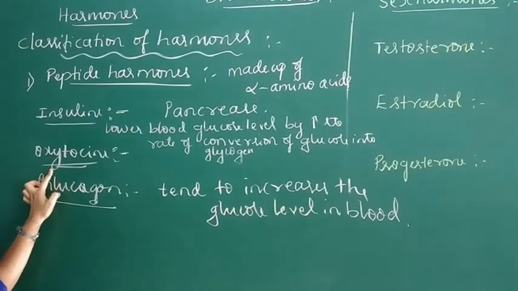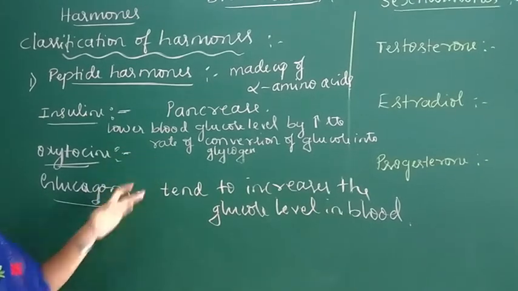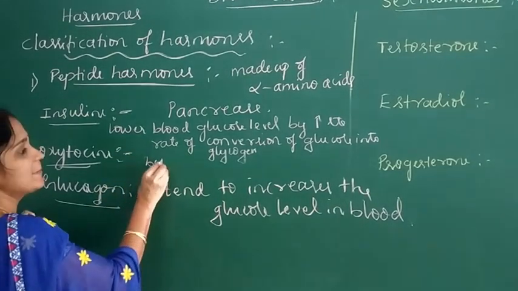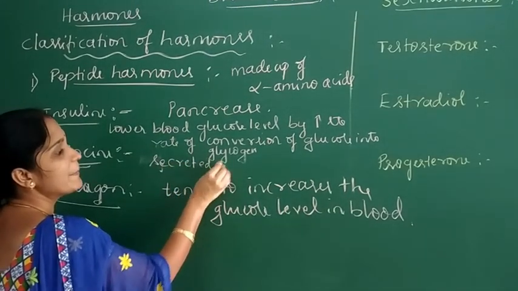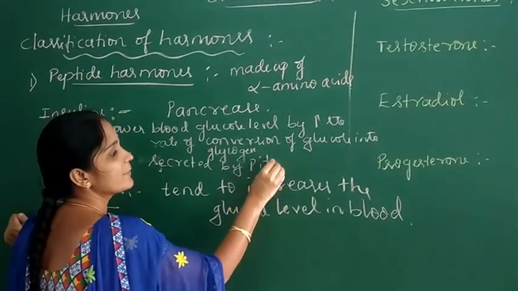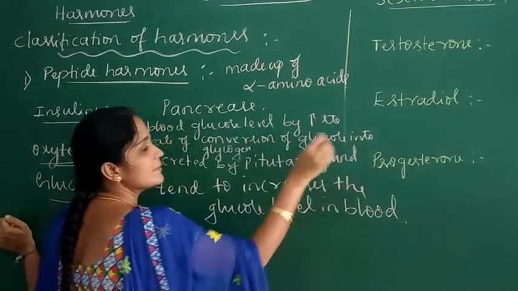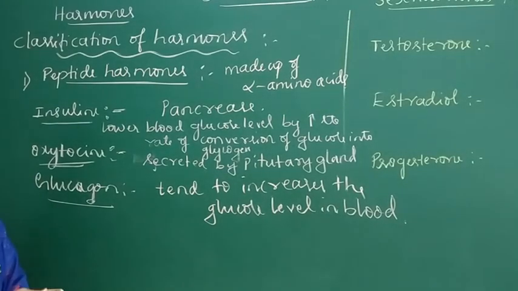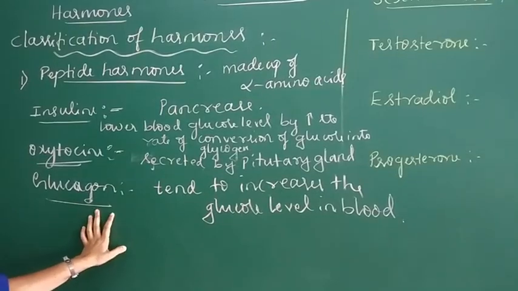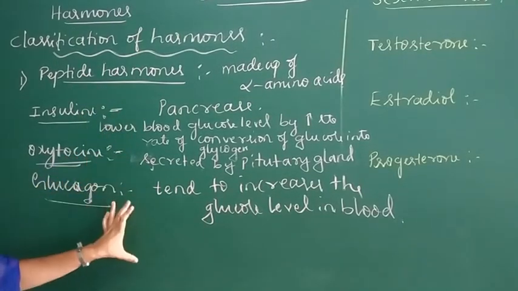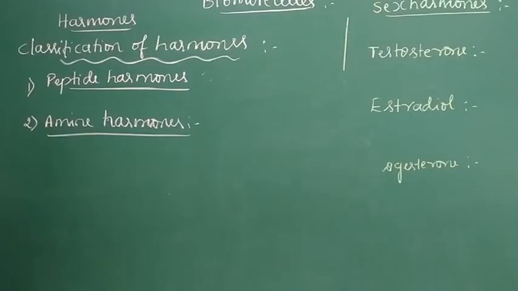Next one is oxytocin. It is also an example of a peptide hormone. It is secreted by the pituitary gland. It causes contraction of the uterus during childbirth. Next one is glucagon. It is also an example of a peptide hormone. It tends to increase the glucose level in the blood.